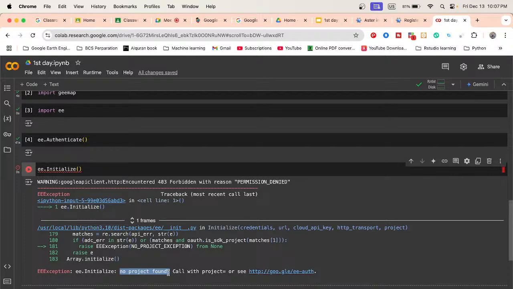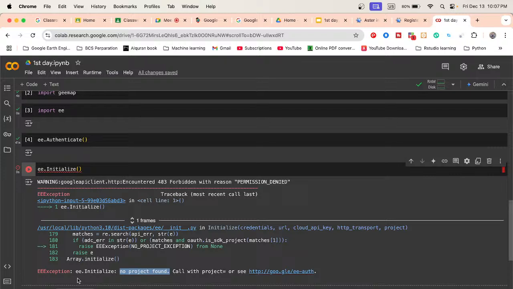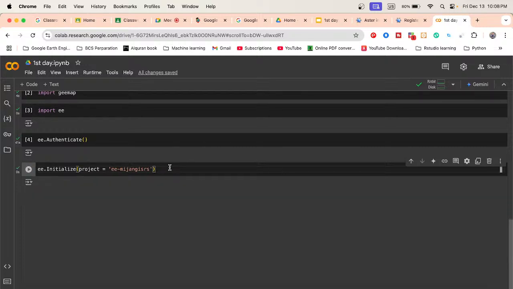So when you want to work with Python or R programming, you must create a cloud project. And what is the cloud project? I already created one. This is my cloud project name, Mijan GISRS. When I mention the name here, then it will work. How can I mention it? Very easy. Just use project equals your project name, ee.Initialize(project='Mijan GISRS'). I simply mention it, and now if I run the code, it worked, there is no problem.